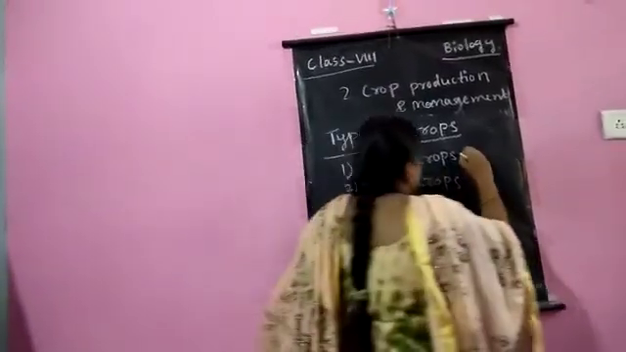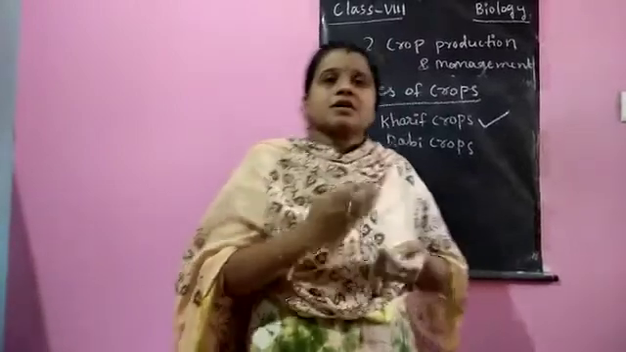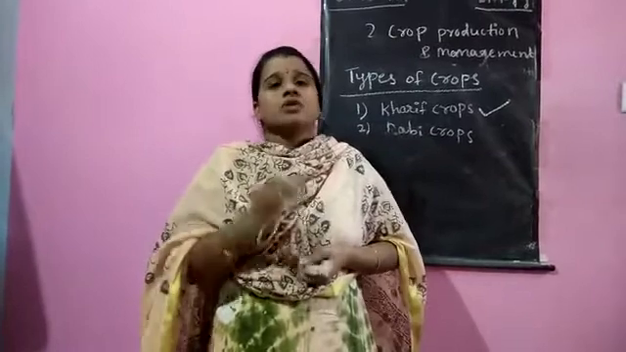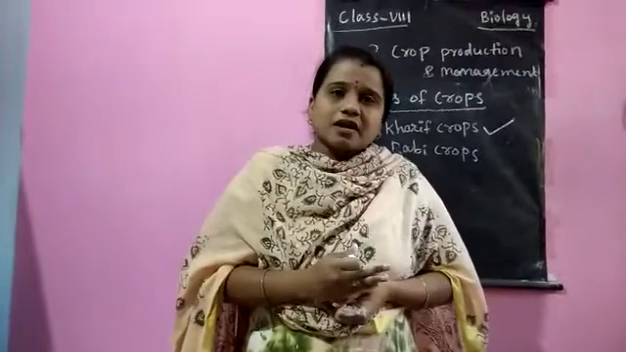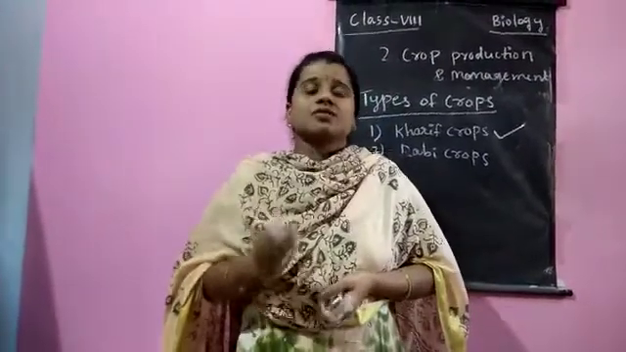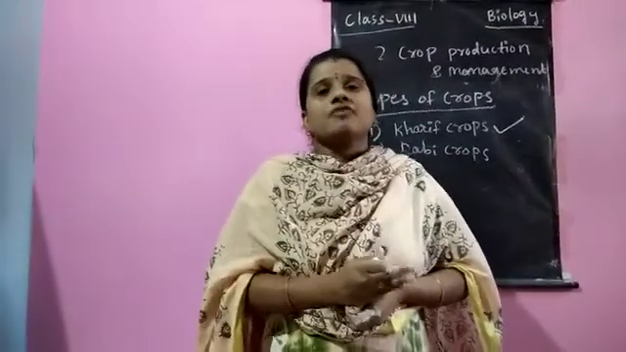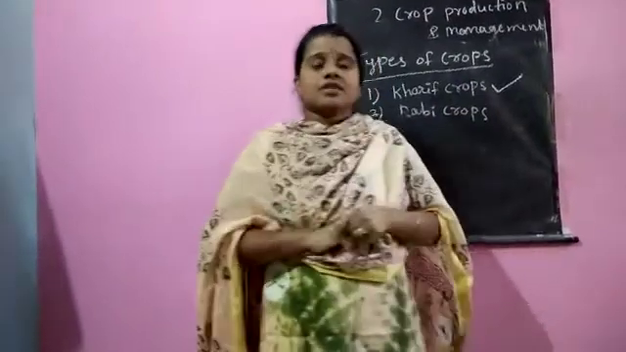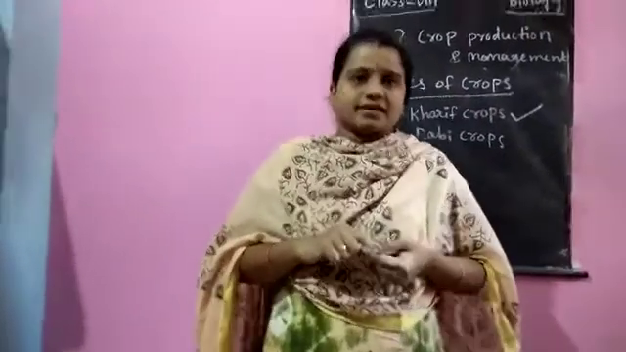Let us discuss Kharif crops. Those crops which are grown in the rainy season, during the months of June to October, are called Kharif crops. Examples of Kharif crops are groundnut, paddy, cotton, etc.